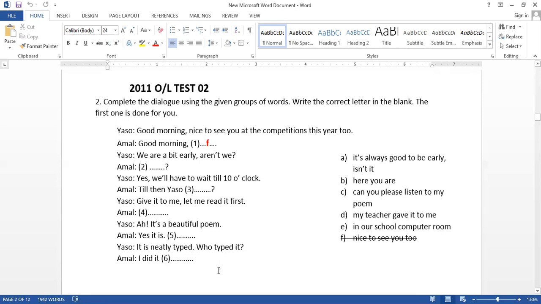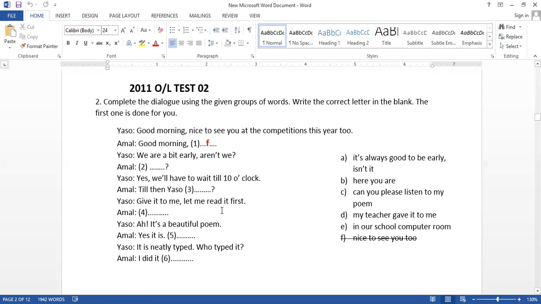Where? I did it. Now you can write, in our school computer room, E. So early here we have a hint. You can select question 2, answer 2, that is A. Then number 3, we have to give an answer. Yaso, the question mark is there. So the question should go to number 3, that is letter C. Give it to me.